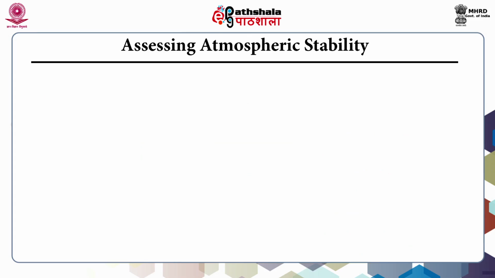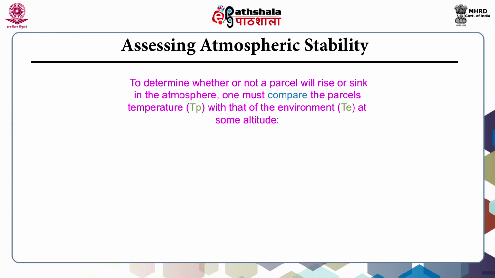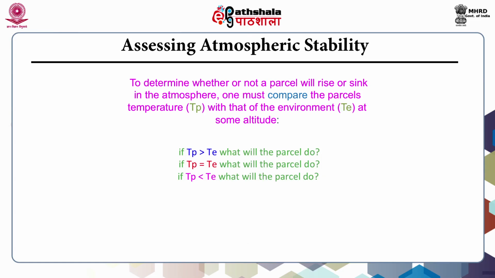Assessing the atmospheric stability. To determine whether or not a parcel will rise or sink in the atmosphere, one must compare the parcel temperature, that is Tp, with that of the environment, that is Te, at some altitude. If Tp is greater than Te, what will the parcel do? And if Tp is equal to Te, what will the parcel do? And if Tp is less than Te, what will the parcel do? So, to assess the stability, we need these two parameters of information, that is Tp and Te.